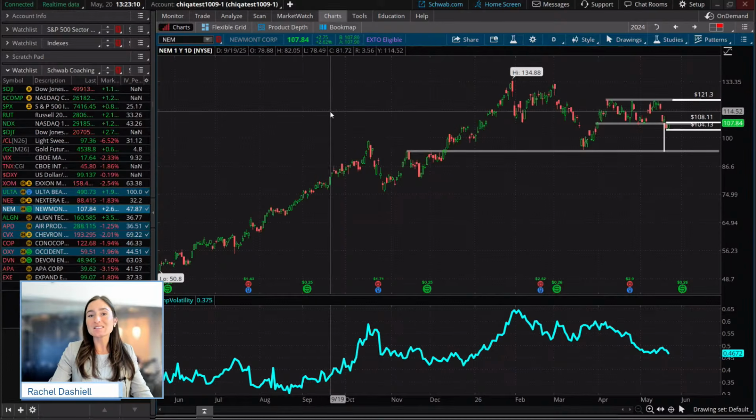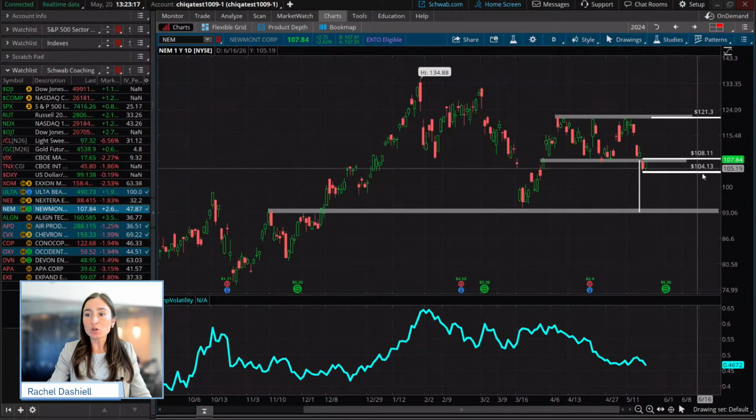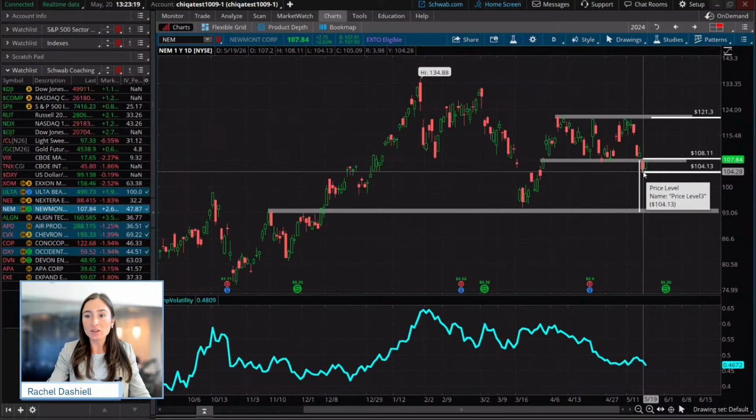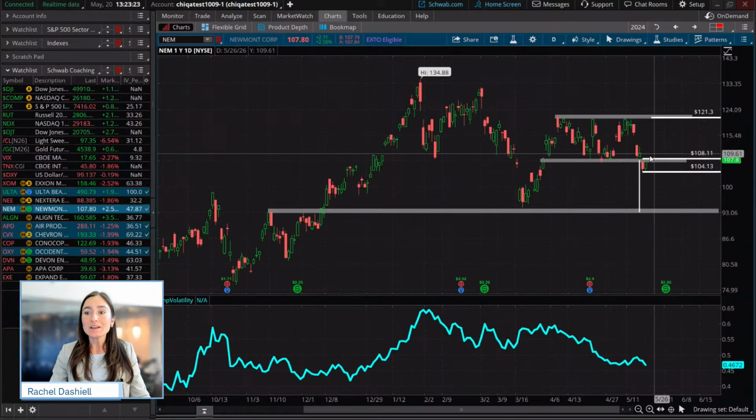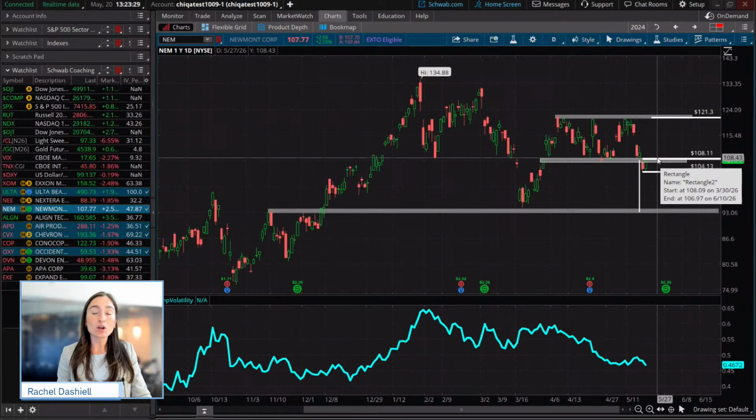If we're doing a selling strategy, with confirmation of a break below that pivot candle, we may want to sell a call spread. And why would we sell the call spread? Well, we may look at that old resistance as a level of strike prices where we think the price is going to stay below. So we could sell a call spread there. That's one way that we could go about this.